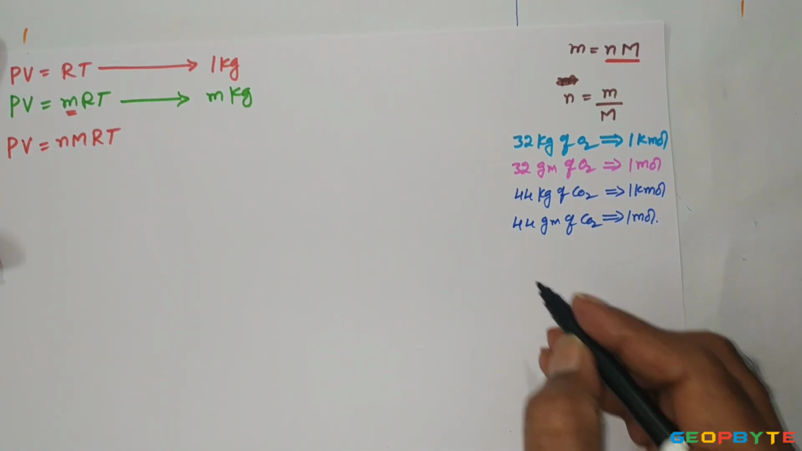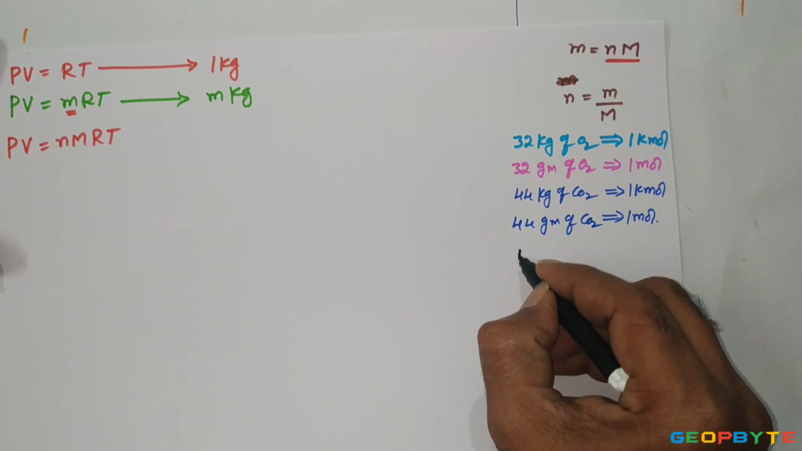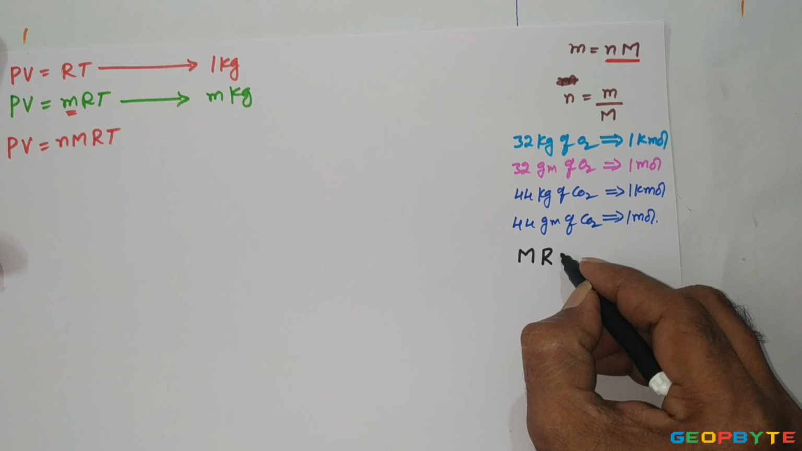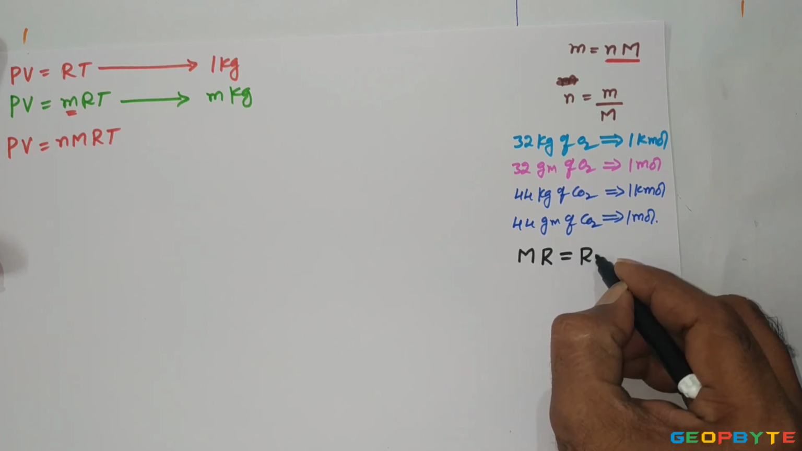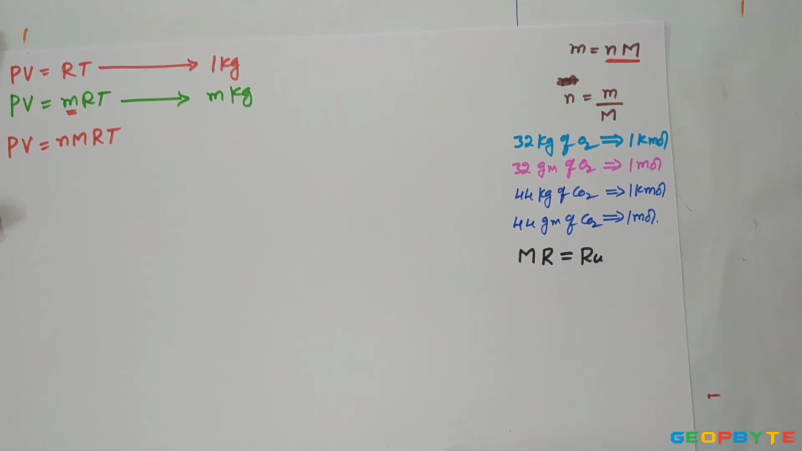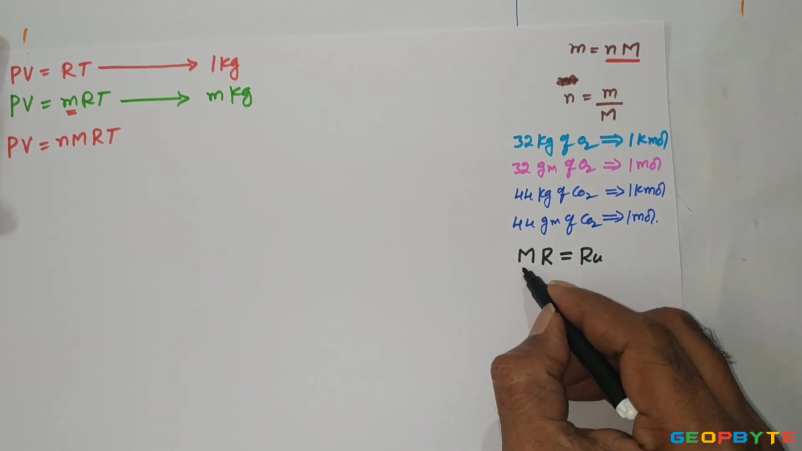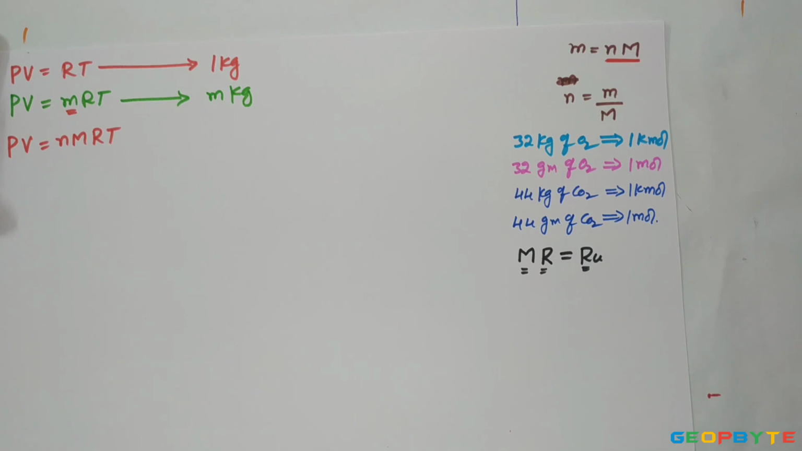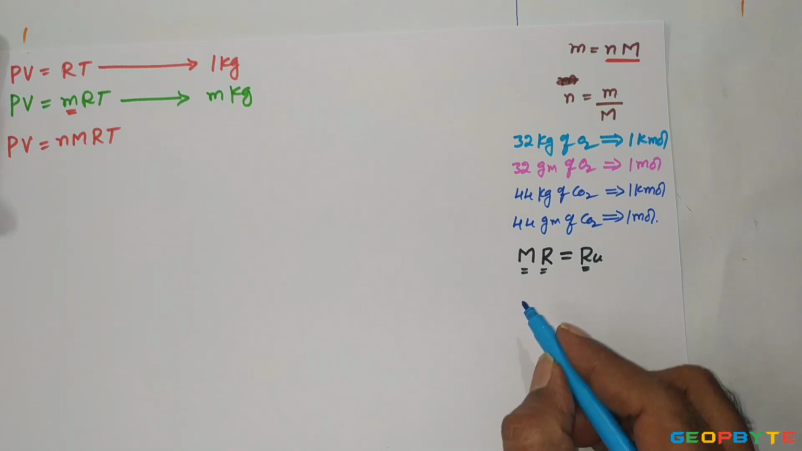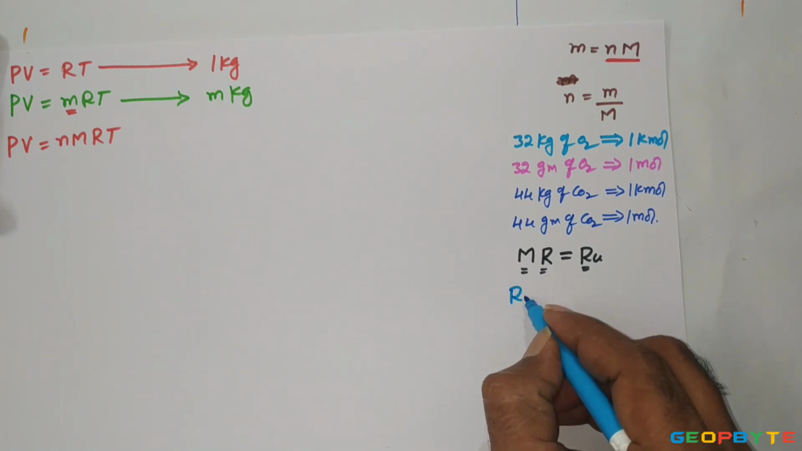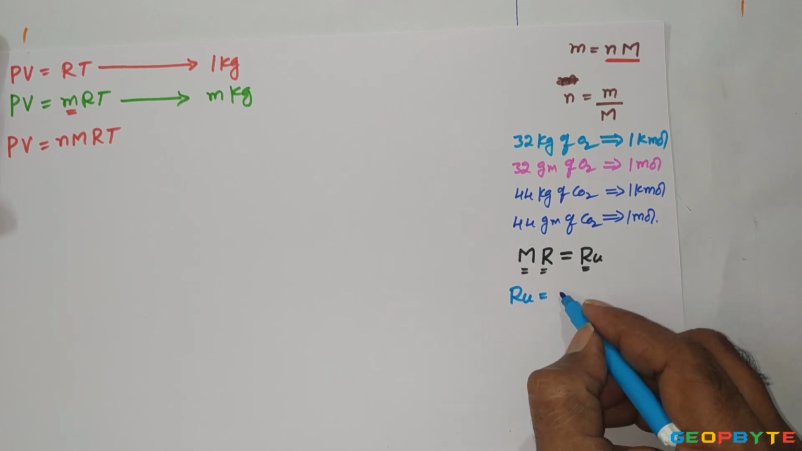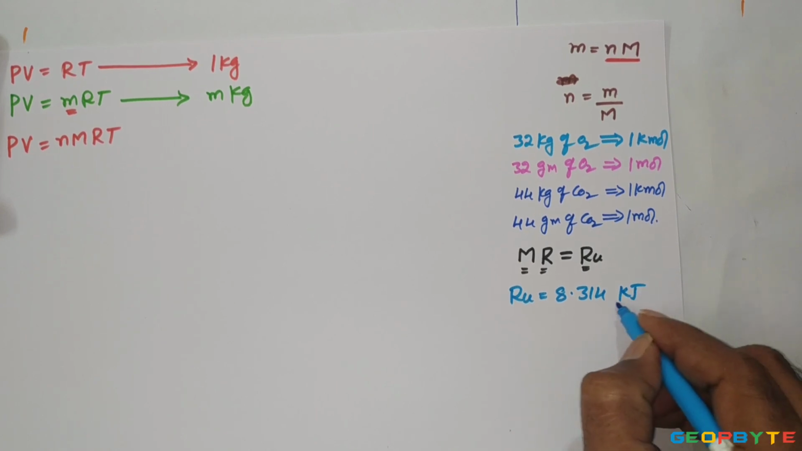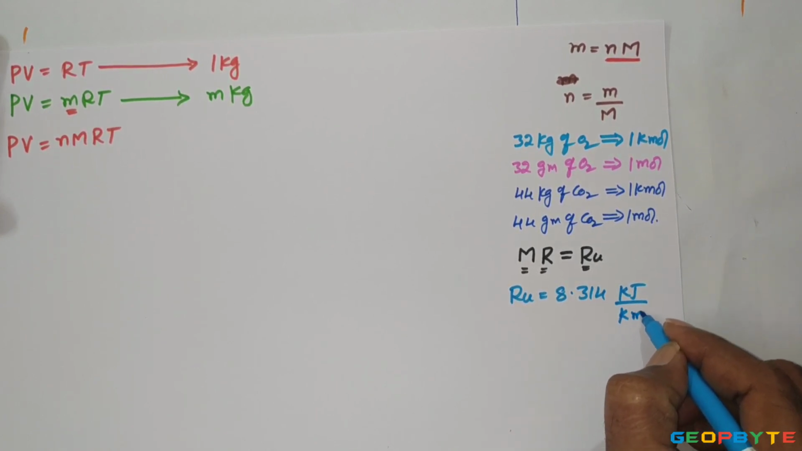Remember, according to Avogadro's law, the product of molecular weight and gas constant is another constant called the universal gas constant. The standard value for the universal gas constant is 8.314 kilojoules per kilomole Kelvin.